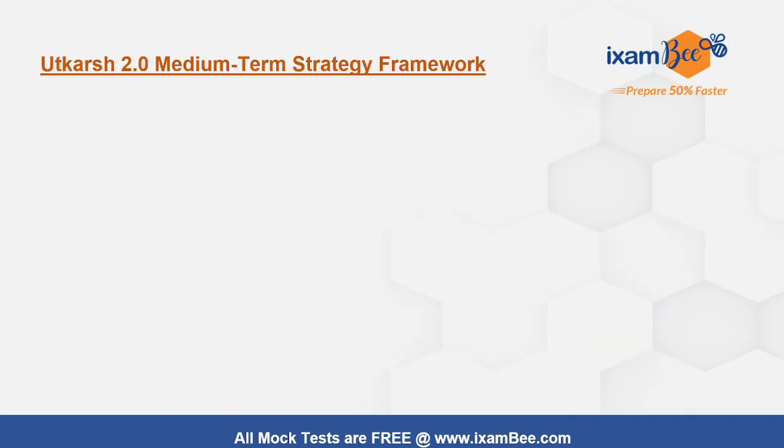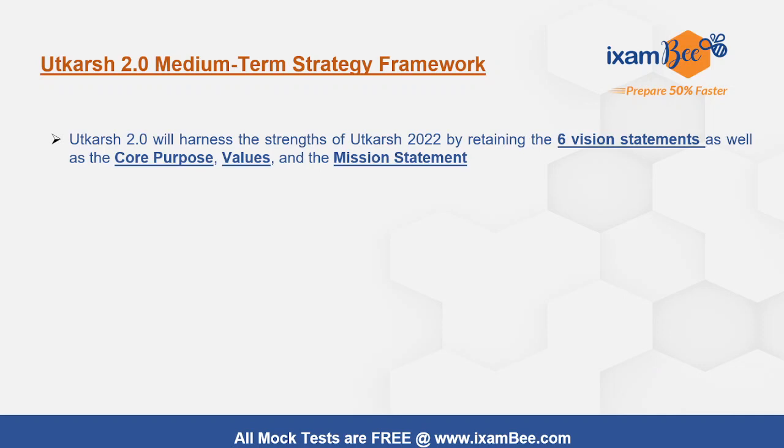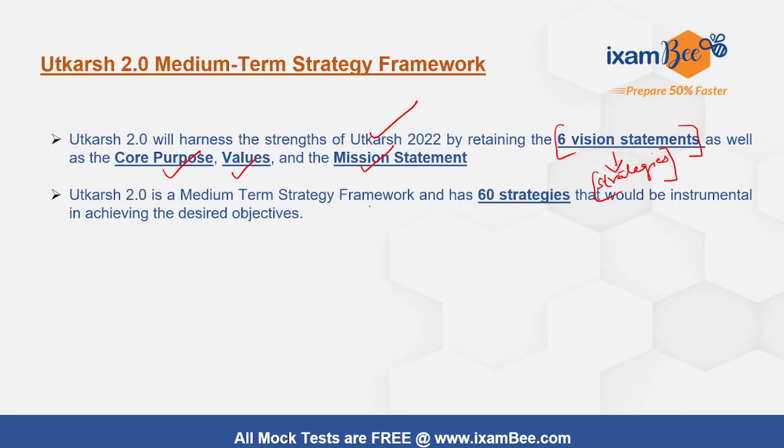The Utkarsh 2.0 medium term strategy framework will harness the strength of Utkarsh 22, the earlier version, by retaining the 6 vision statements as well as the core purpose, values and mission statement. The core purpose, values and mission statements provided in this document will integrate to formulate the 6 vision statements, and certain underlying strategies are there under each vision statement in order to achieve them. So different strategies have been identified. Utkarsh 2.0 has 60 strategies which would be instrumental in achieving the desired objectives.